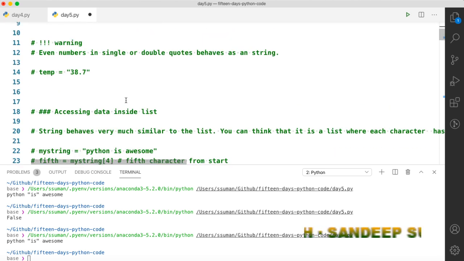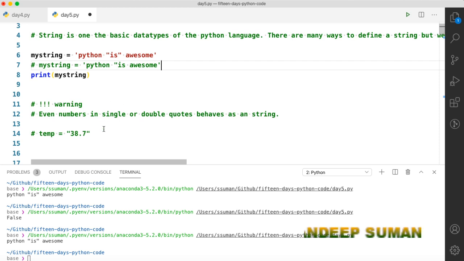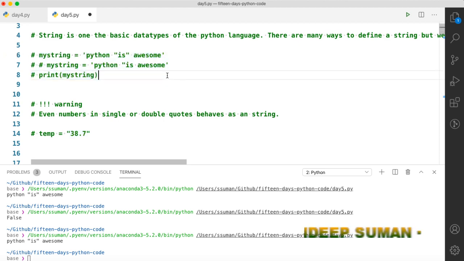Now let's check. A number in double quotes is also considered a string. This is very important. A number in double quotes behaves like a string. It doesn't behave like a number. So if you add them, they will add up, but they will add up as strings. Okay, we are clear about defining strings now.